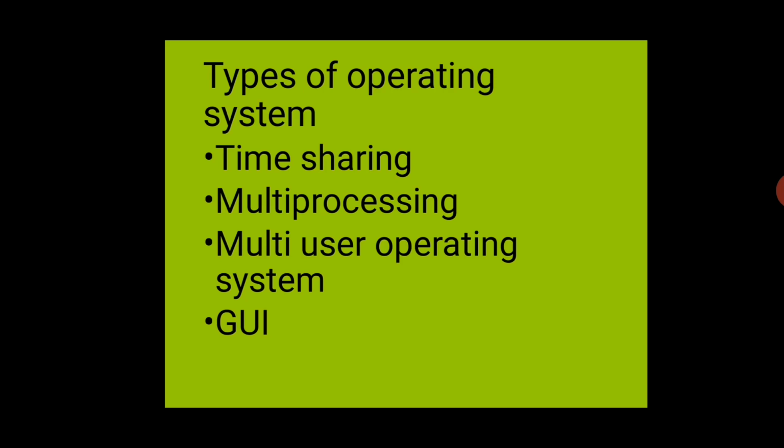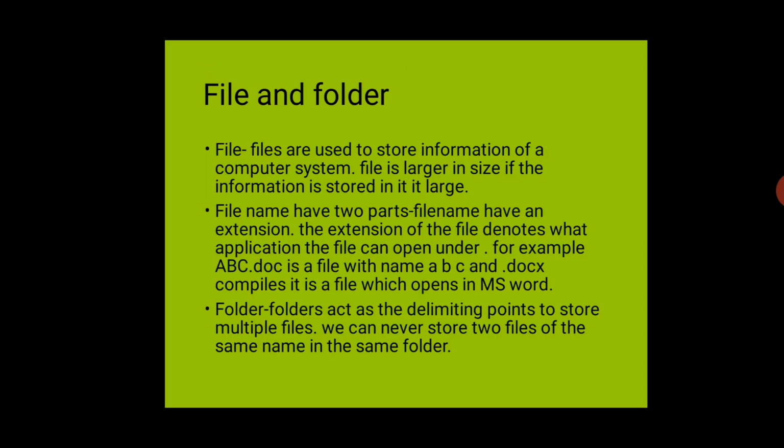GUI is used by Apple Macintosh and Windows operating system. Next is file and folder. What is the meaning of a file? A file is used to store information in a computer system. We can store a large amount of data in a computer system. A file can also store small data in it.